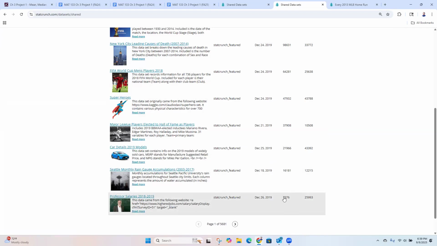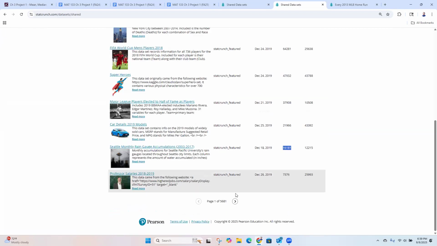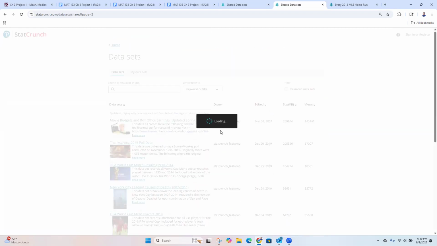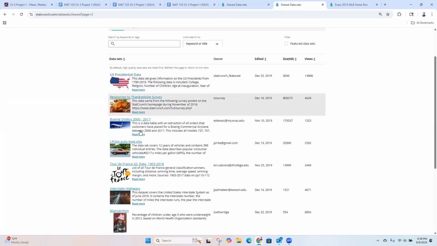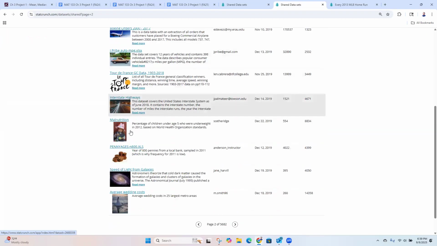So unfortunately, the professor's salaries one is not going to work for us. You need to make sure that the size is pretty big. You might click on one and it ends up not working for you. So Tour de France. Yeah, this malnutrition one is probably too small. It's only 500 some kilobytes.